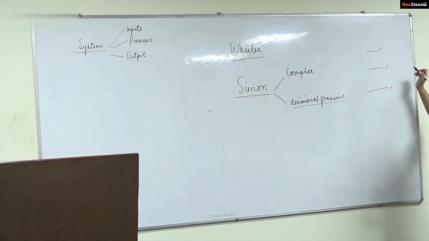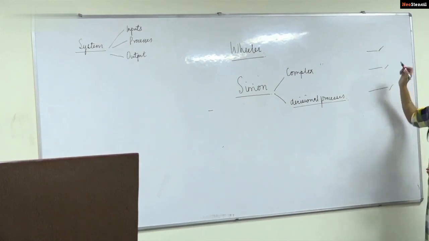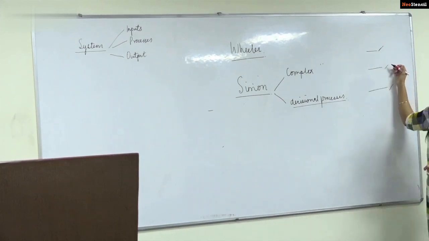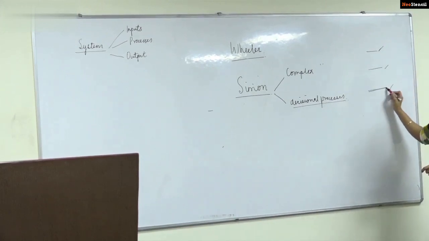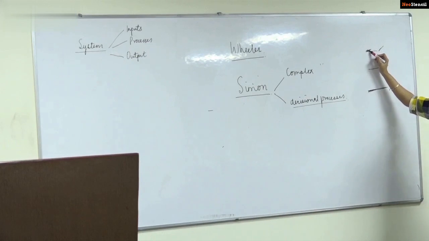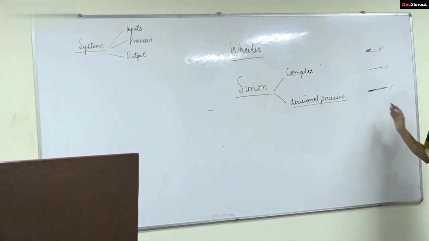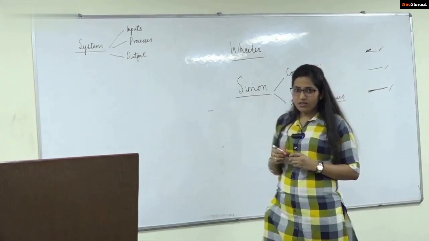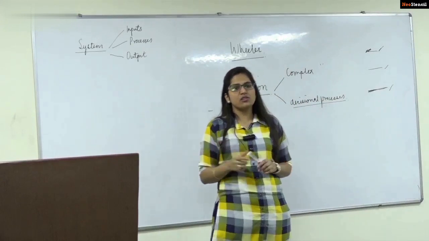Now, when these decisions are made, the importance of the decision lies in who makes these decisions. Think about it yourself: if a decision is made at a lower level, do you think it is more important, or a decision made at the top level? Obviously, the top level decision is more important. So the importance of a decision lies in where the decision has been made. Fine. So it is a complex network of decisional processes.